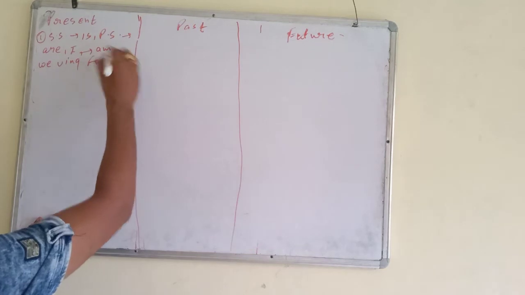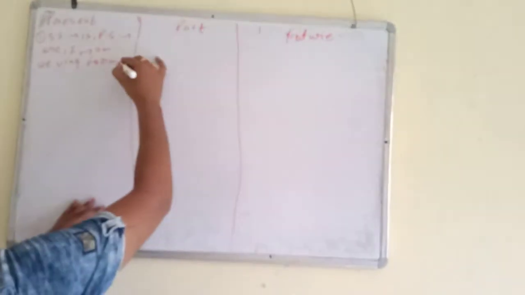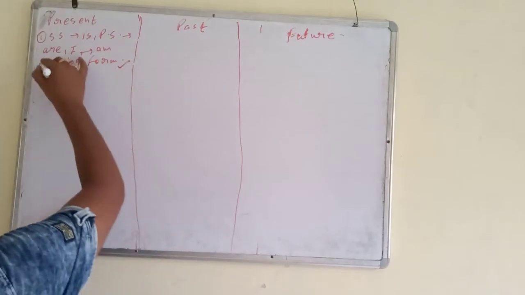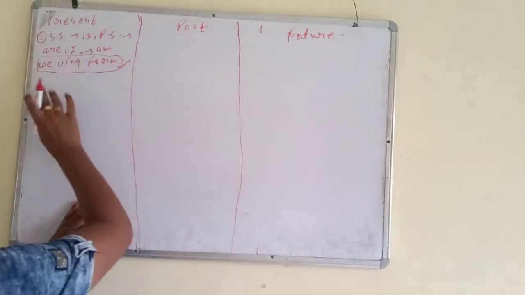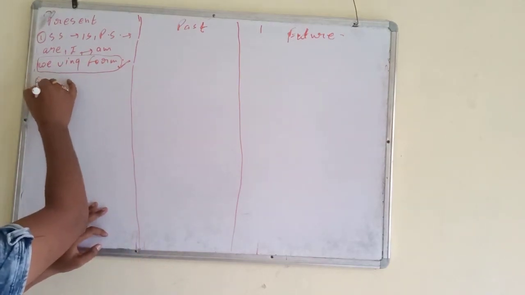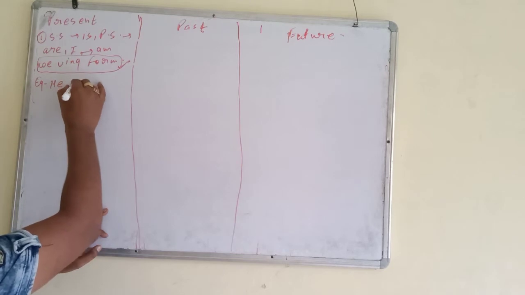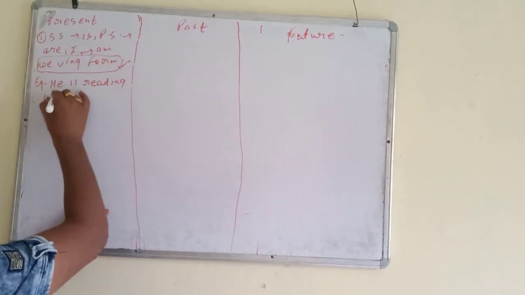One more thing is common in all the continuous tense. We use ing form of the verb. This rule is common in every continuous tense. So no need to write again and again. Okay, ing form of the verb. Okay, example is he is reading a book.